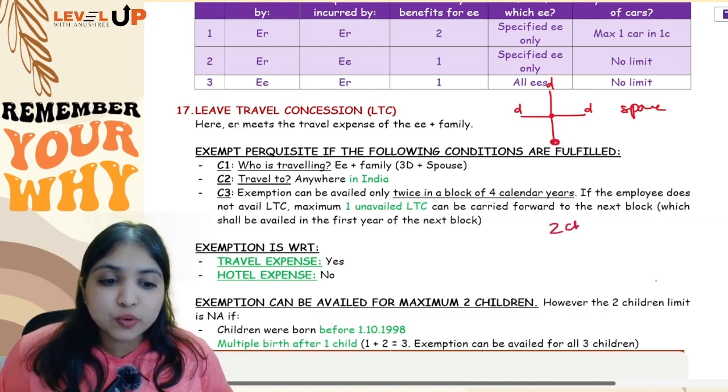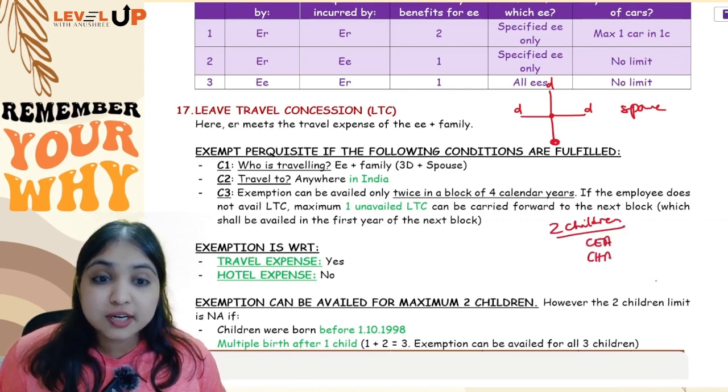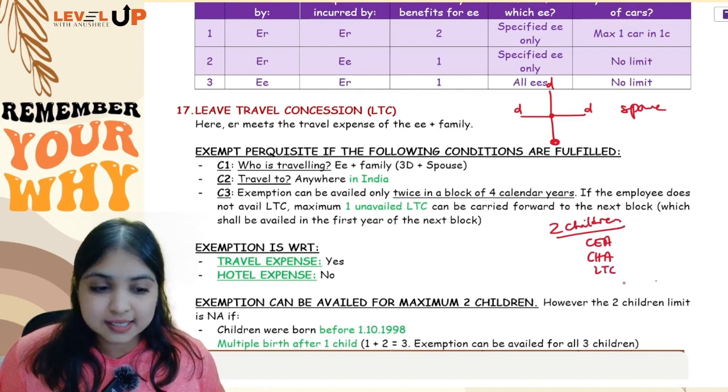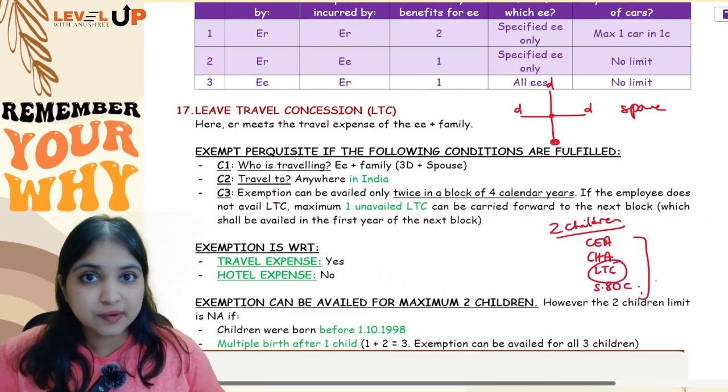See, where and all do you have the 2 children limit in your syllabus? I have already discussed this with you. Number 1, children education allowance. Number 2, children hostel allowance. Number 3, LTC. And number 4, section 80C tuition fees, guys, only in 4 places. So LTC, one of the 4 places is what we're discussing now.